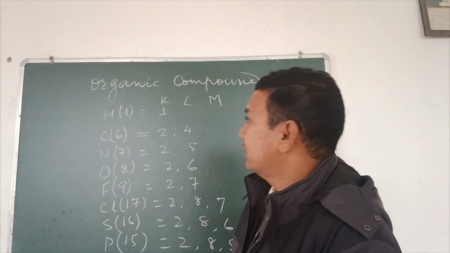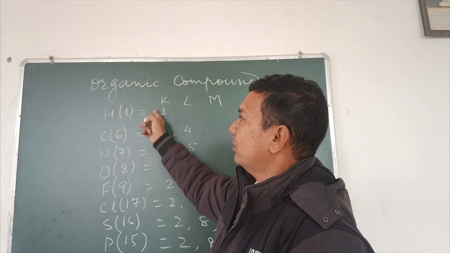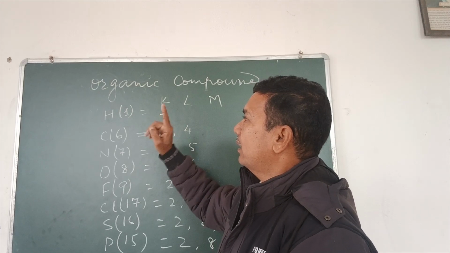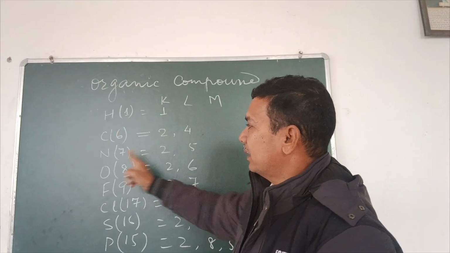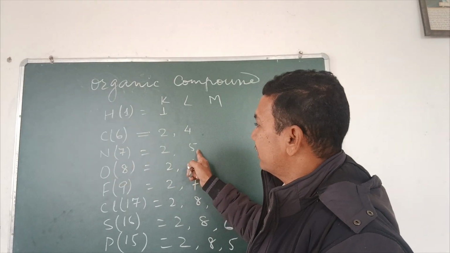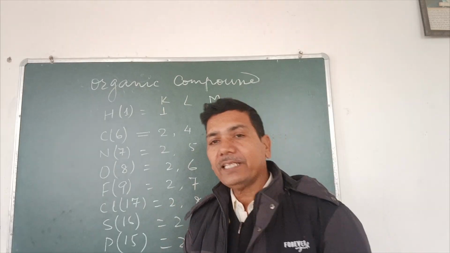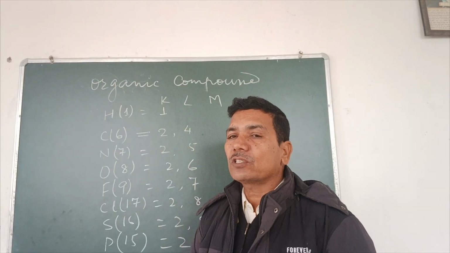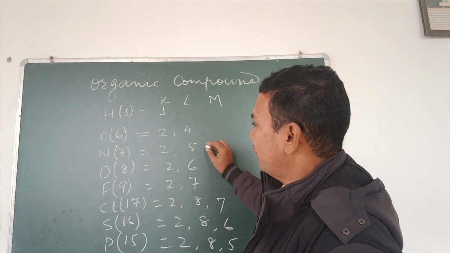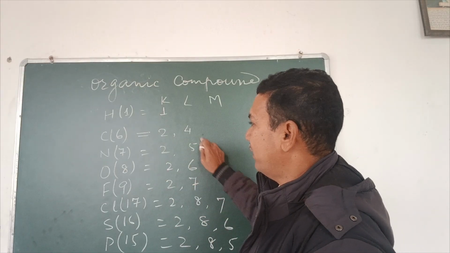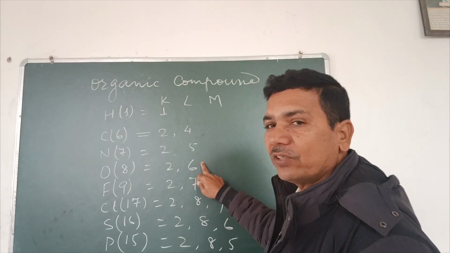For example, hydrogen will share 1 electron of its 1 electron, carbon will share 4 electrons, nitrogen will share 3 electrons of its 5 electrons. We must learn that only valence electrons participate in the bonding. So nitrogen will share 3 electrons of the 5 valence electrons, oxygen will share 2 electrons of the 6 valence